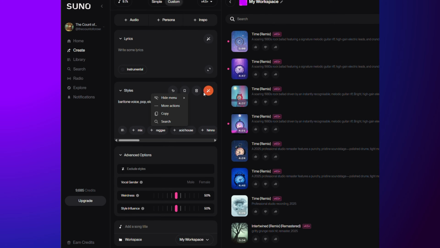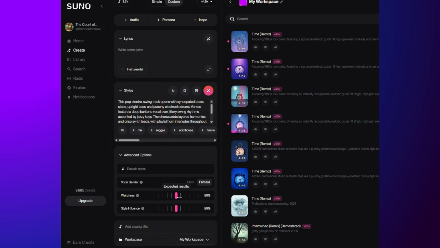Or we can use the expansion tool. I'm not sure if this has a name, but what that does is it looks at what you've selected for the style and will turn it into a fully described prompt. So it's interesting. This does seem to be just layout, nothing new that I'm aware of here. The ability to exclude styles. I can put country in here. Gender selector for your vocals.